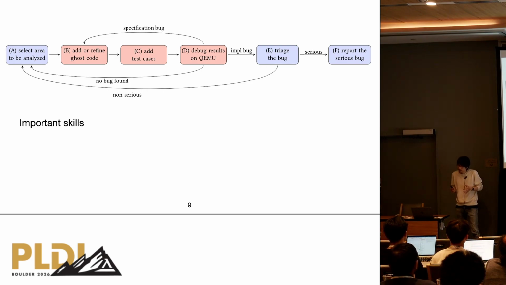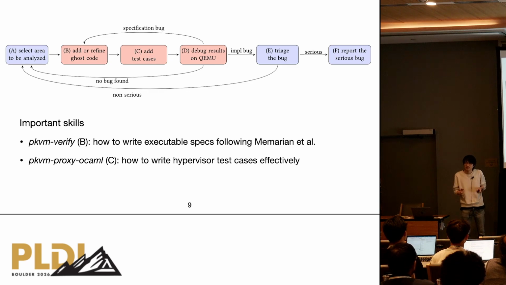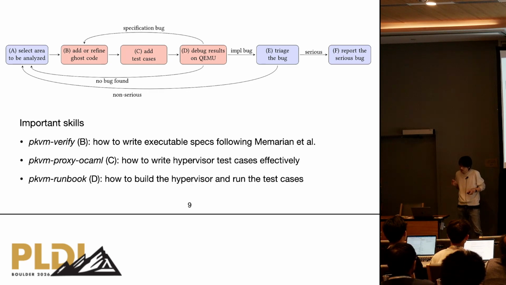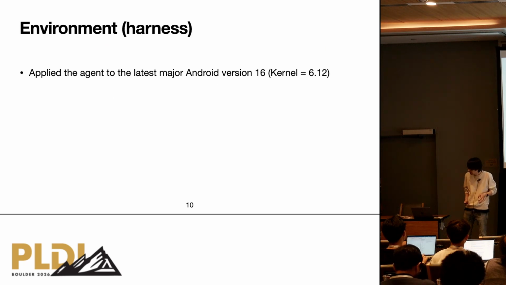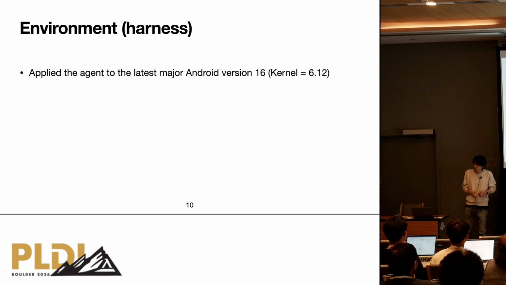To achieve this, we have included several important skills. For example, we have to teach AI how to write executable specs and nice test cases, and also how to build the hypervisor and run the test machinery. We have also included several artifacts that humans previously developed. First of all, the target binary: the Android Linux kernel version 16 with kernel version 6.12, which is the latest version of Android.